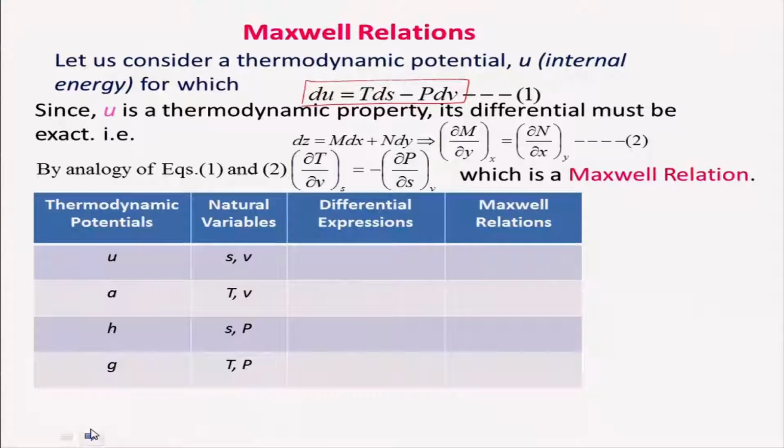So, let us look at the thermodynamic potentials we have discussed till now.